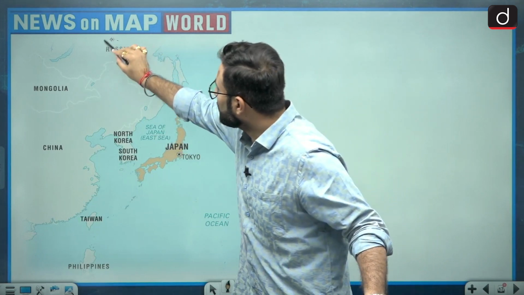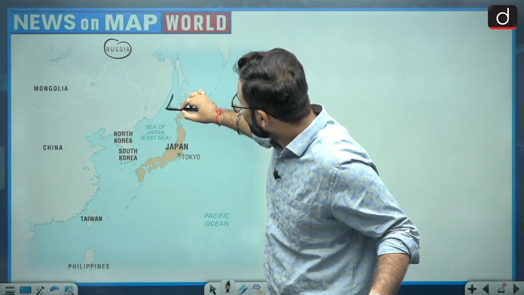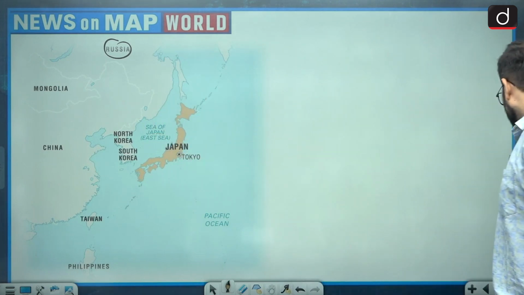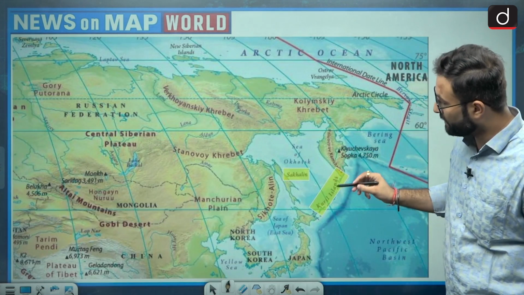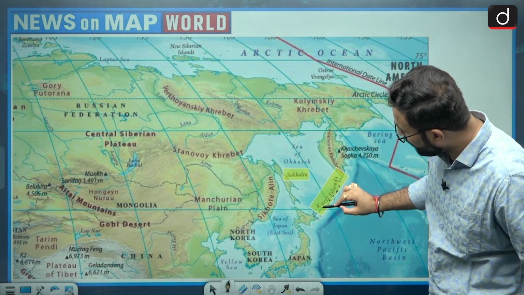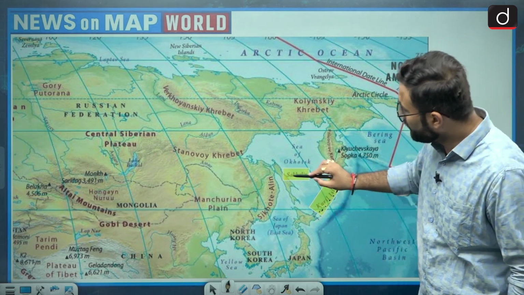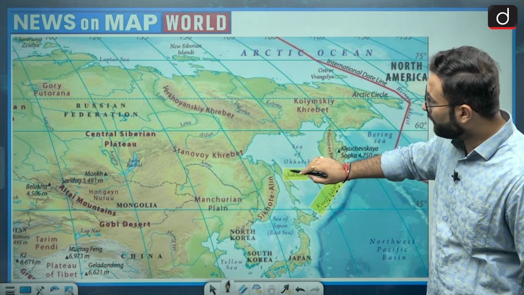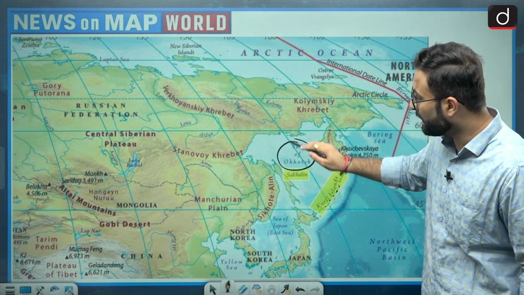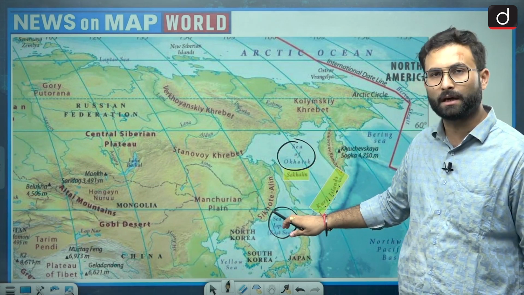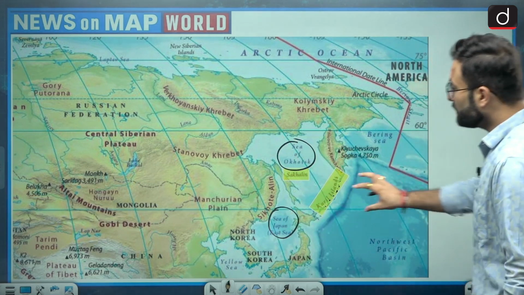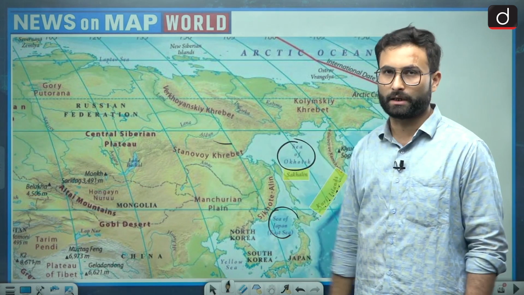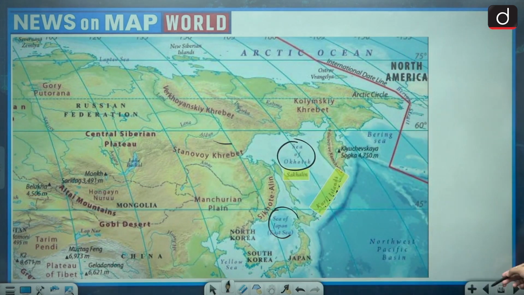Now this is Russia, it is somewhere over here. This is Russia and this is basically your Japan. If we talk about the specific islands here, this group of islands here are basically your Kuril Islands, and this island group over here is basically your Sakhalin. North of that we have the Sea of Okhotsk, and south of that we have the Sea of Japan. So please remember that, and these two islands are basically disputed between Japan and Russia. I hope that is clear.